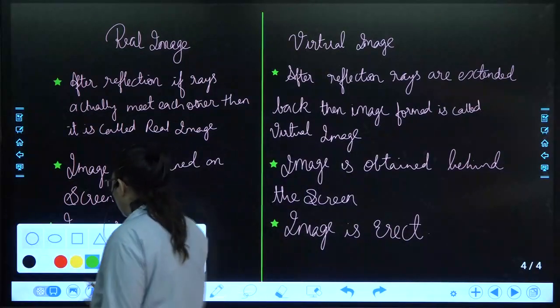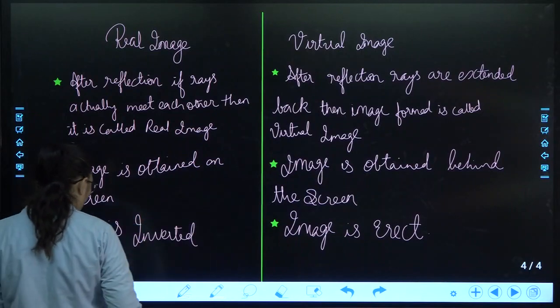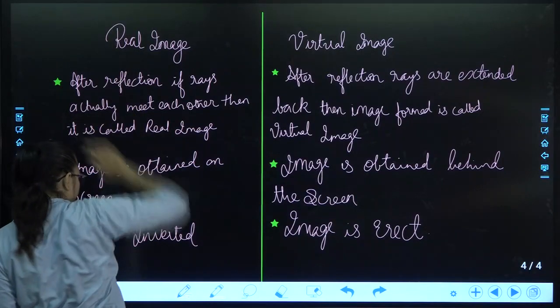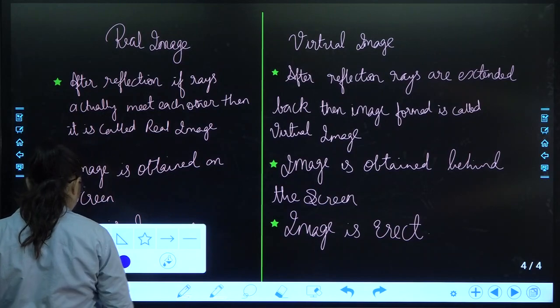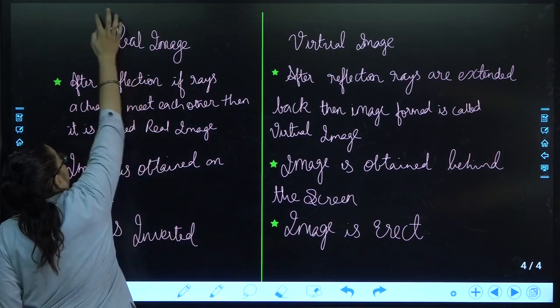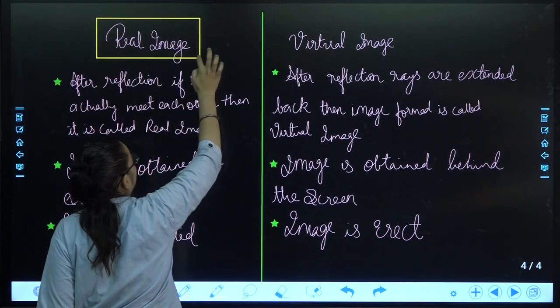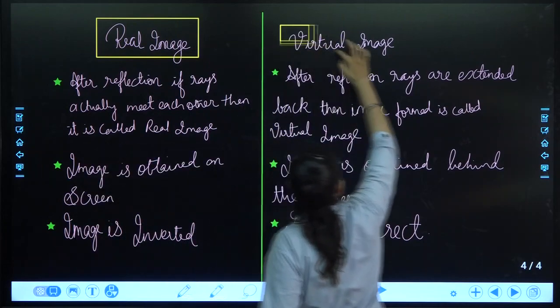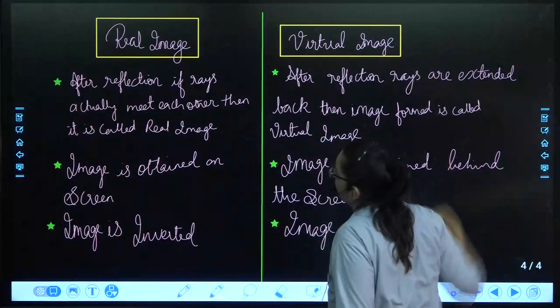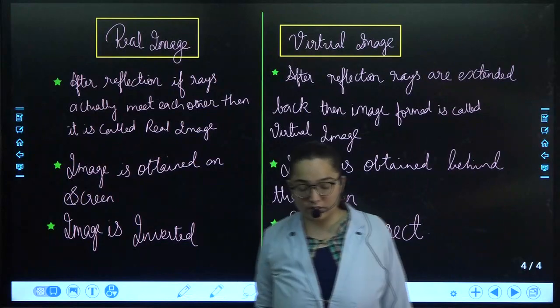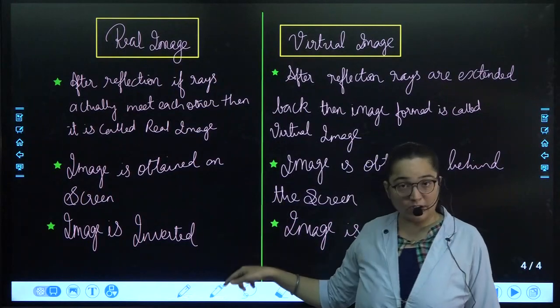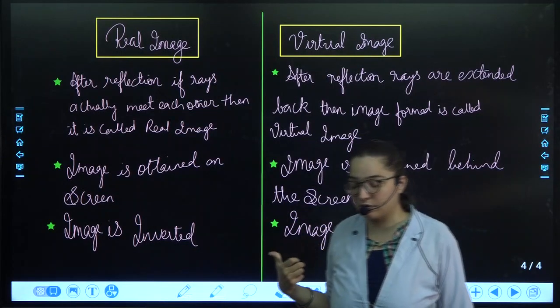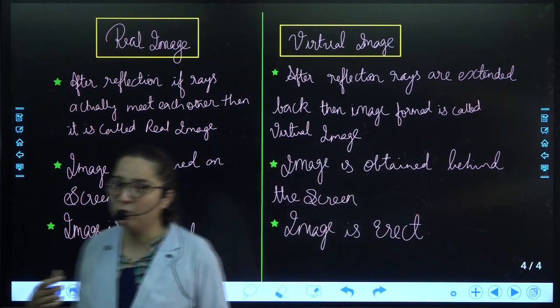First, note down this content of the real and the virtual image. Please note down these concepts. Here the image is obtained on the screen, here it is not obtained on the screen. Note down this much, then we'll move further.